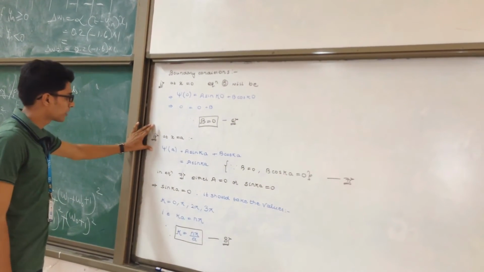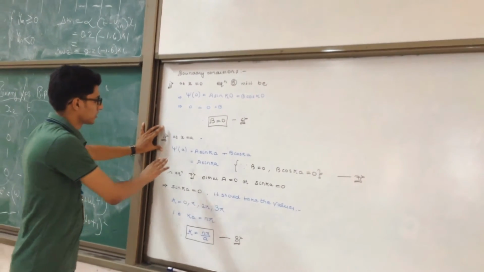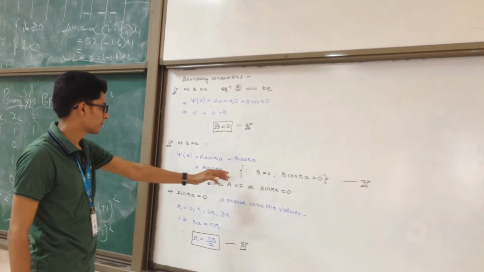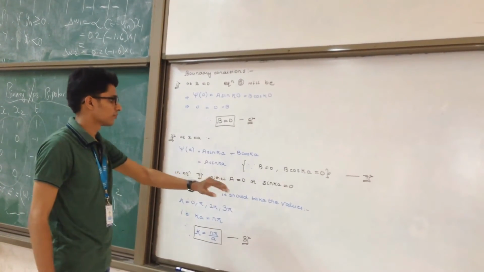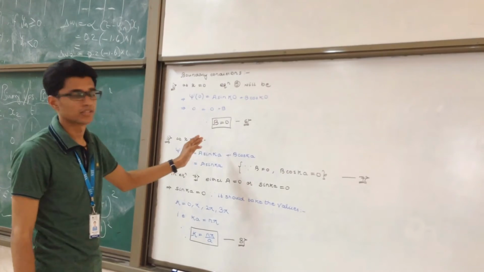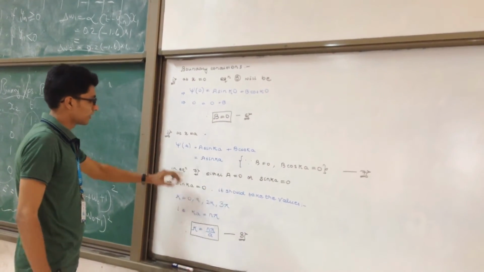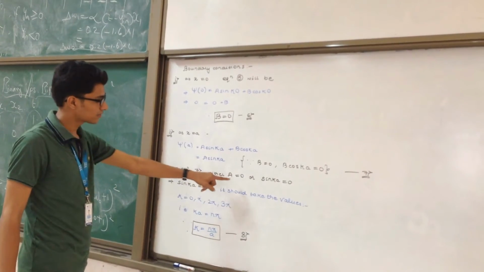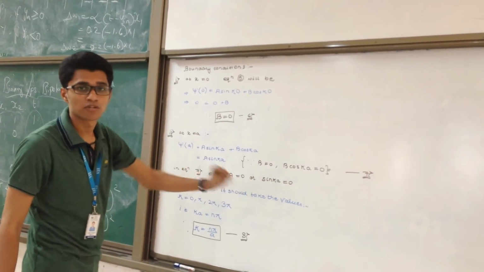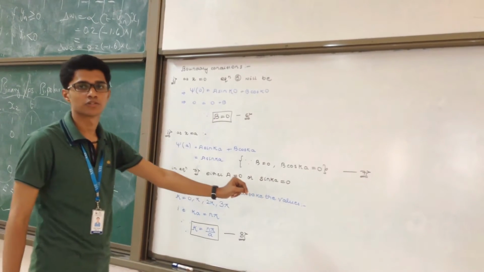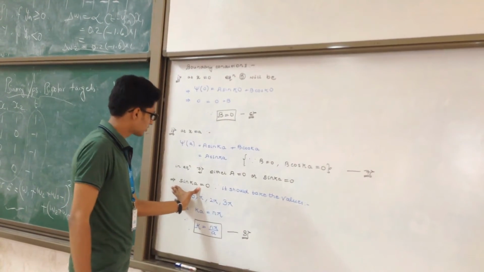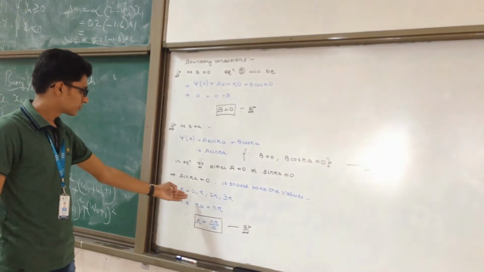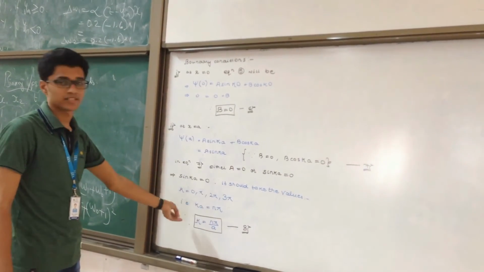Now applying the second boundary condition, that is at x is equal to a, we get from equation 5 psi of a is equal to a sin ka plus b cos ka, which is equal to a sin ka, because we have already found the value of b. So we got a sin ka. Let that be the seventh equation. In equation 7, either a is equal to 0 or sin ka is equal to 0, but we know that the amplitude can never be equal to 0. So automatically sin ka is 0, and therefore ka should take the values 0, pi, 2 pi and 3 pi like that.